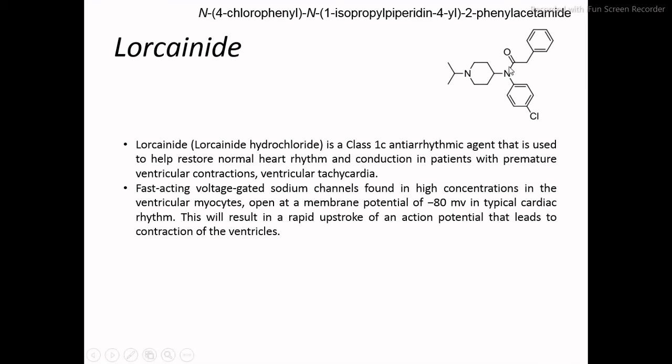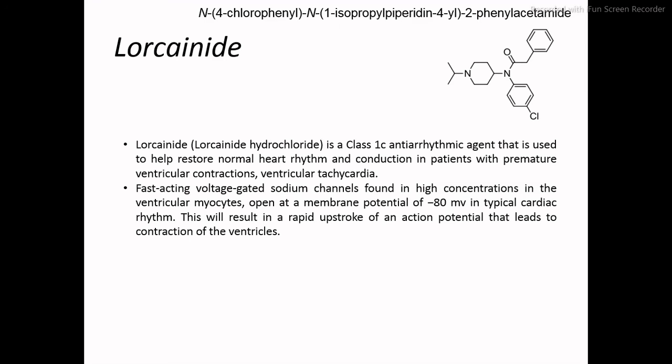As you can see here, we have added a saturated ring here, that is piperidine, and it produces higher lipophilicity than the earlier two drugs. Similarly, we have an amide, similar to the earlier two drugs, that is also useful for the hydrolysis part.